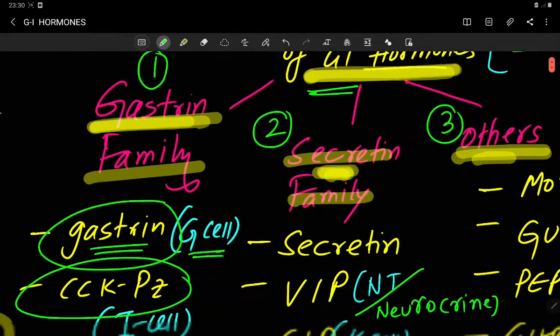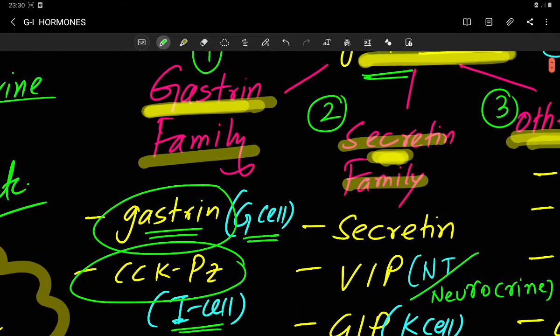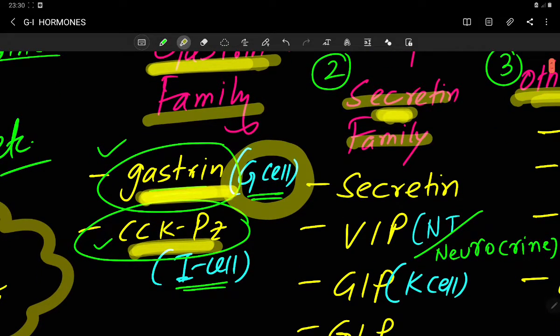Now, the main two members of your gastrin family are gastrin itself and cholecystokinin. Gastrin is secreted from your G cell, and cholecystokinin pancreozymin is secreted from your I cell. So you have to remember this much.